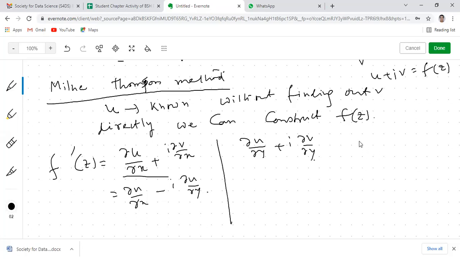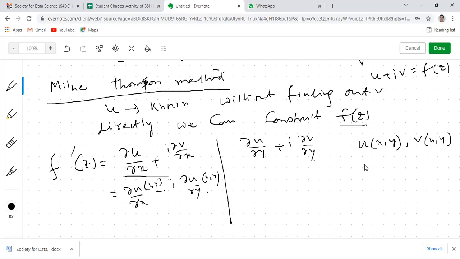Now u x y and v x y are functions of x and y. But in order to frame the function f z directly, we need to convert x y in terms of z. Here also, these two will be functions of x and y, because u and v are functions of x and y, so obviously their partial derivatives will be functions of x and y. So we need to convert this x y in terms of z, so that we can directly construct f z. No x y terms will be present, just z.